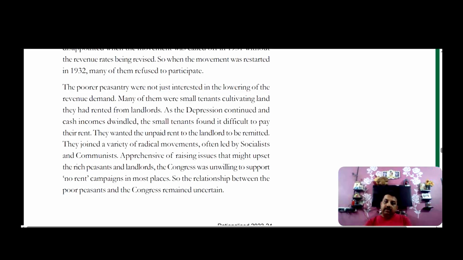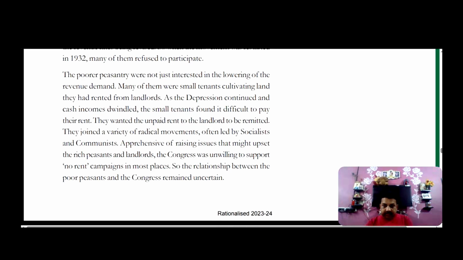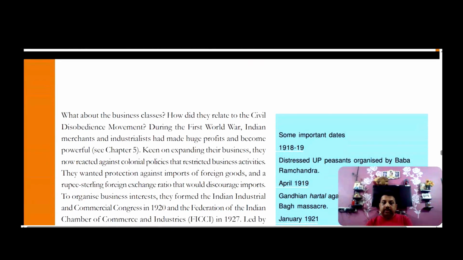They also knew that if this civil disobedience movement started in a good way, they wouldn't have to pay the land tax. Apprehensive of raising issues that might upset the rich peasants and landlords, Congress was unwilling to support the no-rent campaign. So the relationship between the poor peasants and the Congress remained uncertain at this stage, because Congress was much more interested in getting revenues from the rich peasants. So they did not support the poor peasants.